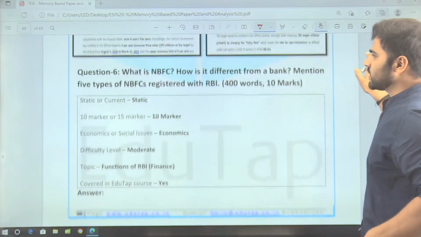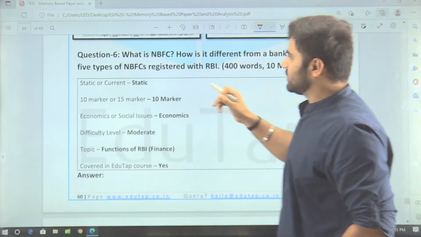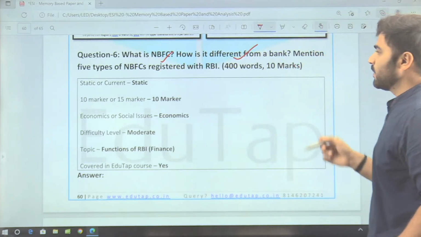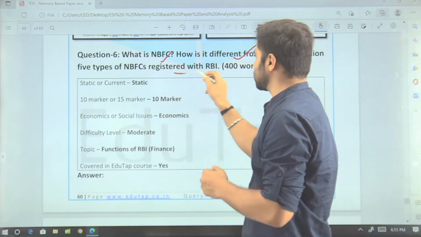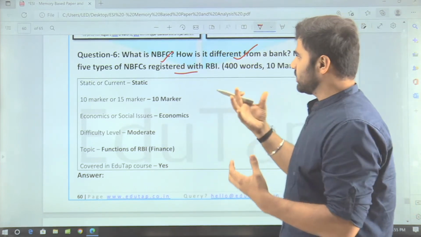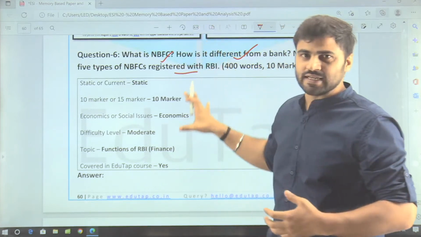Now guys, last but not the least, question number 6, what is NBFC? How is it different from a bank? Mention 5 types of NBFCs registered with the RBI. So quite a straightforward question, right? Though there are 3 micro questions, they are easily identifiable, right?